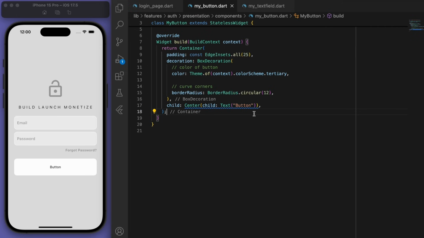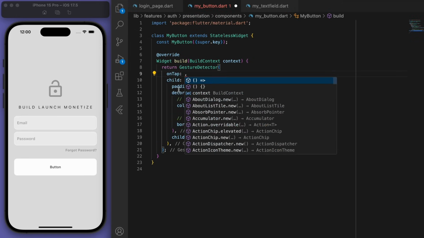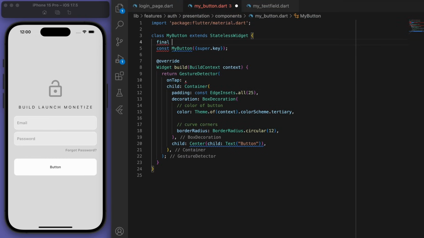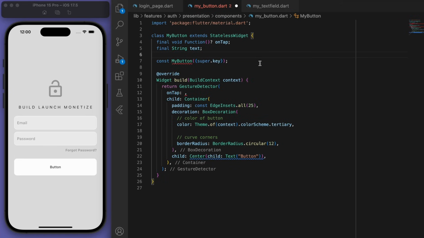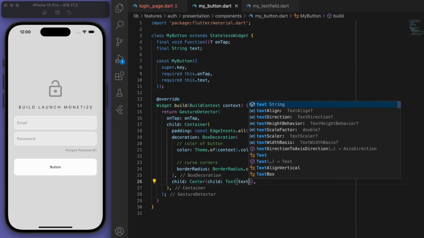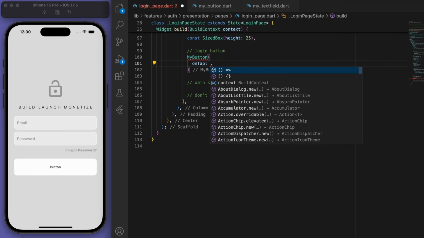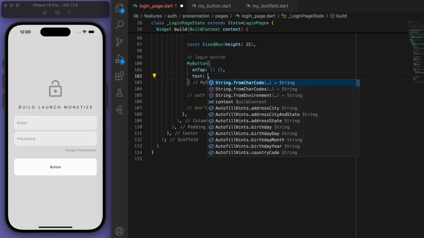And the main thing is we want to wrap this in a gesture detector so that we can actually tap on this button, right? So if you hover over the on tap, you can see what it requires. So I'm just going to copy that, and you can see at the top I'm going to require that, the on tap function. And let's also require some text. Sweet, so coming back to the login page, we can fill out the My button. On tap, let's currently just execute nothing. And text, I'm going to say login.